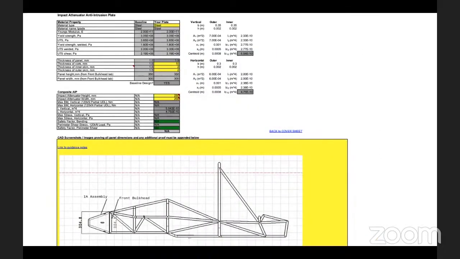So they have given a minimum requirement. It is okay in this, and as I've been telling you from the first tab, when we look at a specific tab, we are very particular about that tab and the rule. So when we talk about an anti-intrusion plate, we need not have an entire chassis image here. What is relevant here is the AI plate as a plate and its dimension, because that is the thing you are giving as an input.